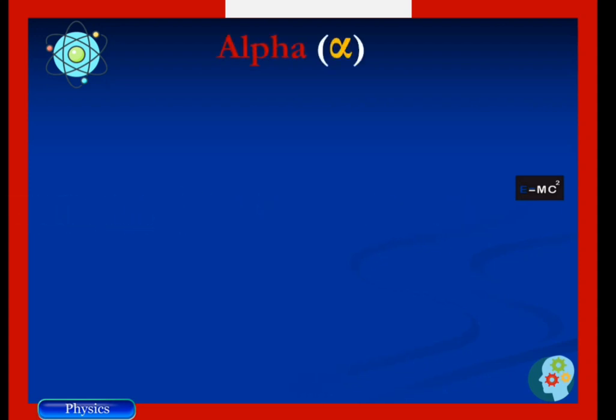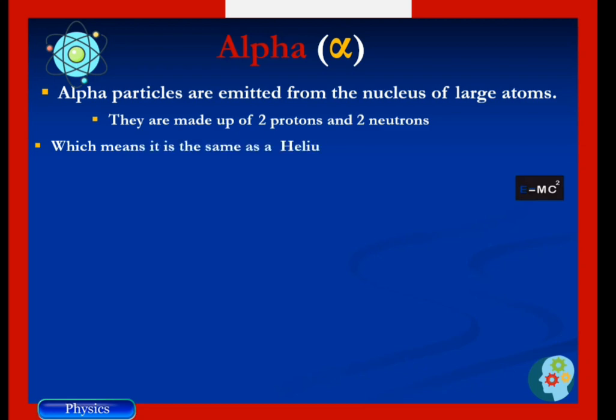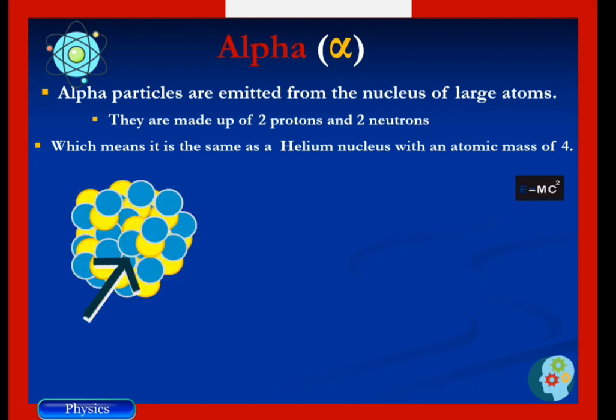Alpha particle. Alpha particles are emitted from the nucleus of large atoms. They are made up of 2 protons and 2 neutrons, which means it is the same as helium nucleus with an atomic mass or mass number of 4. So here you see a heavy nucleus emitting alpha particles.